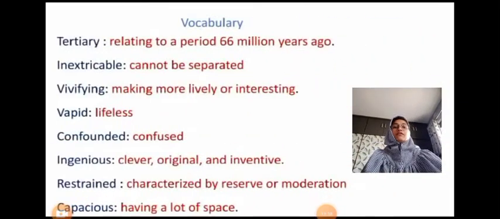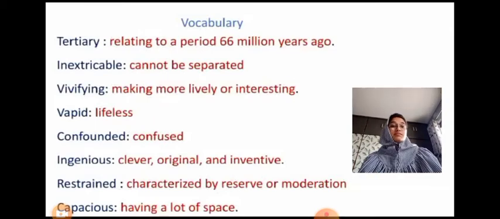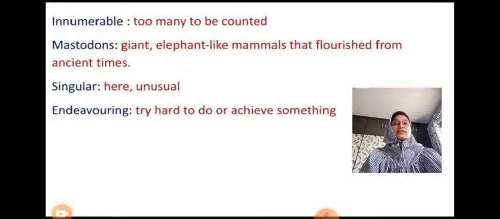Alright. So here vapid means lifeless. Confounded means confused. Ingenious means clever, original and inventive. Restrained means characterized by reserve or moderation. Capacious means having a lot of space. Innumerable means too many to be counted. Mastodons means giant elephant-like mammals that flourished from ancient times. Singular means unusual. Endeavoring means to try hard to do or achieve something.